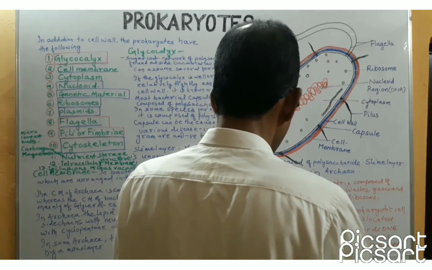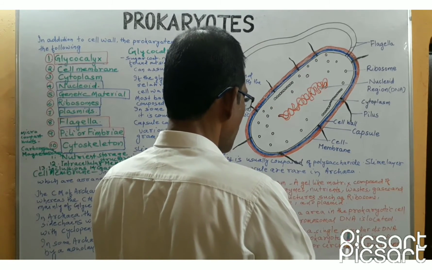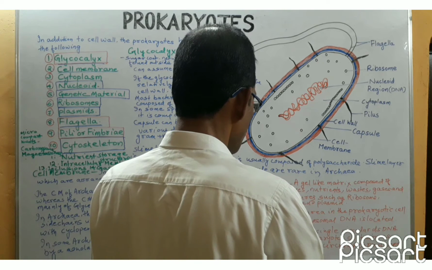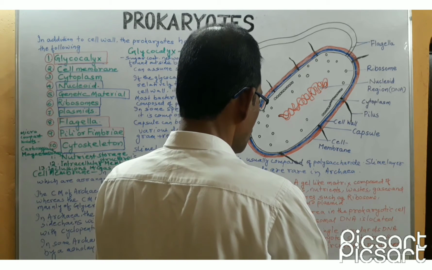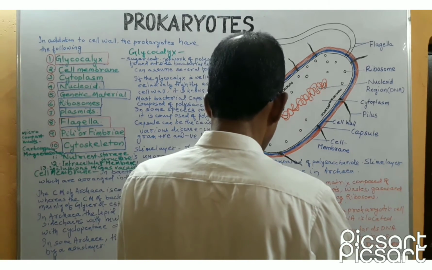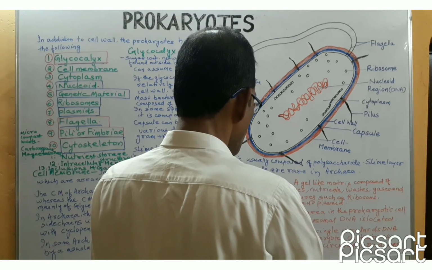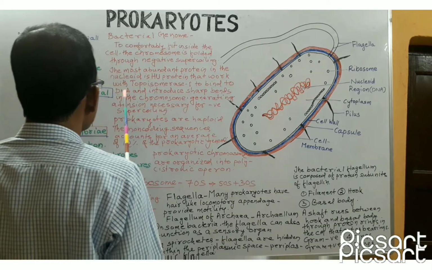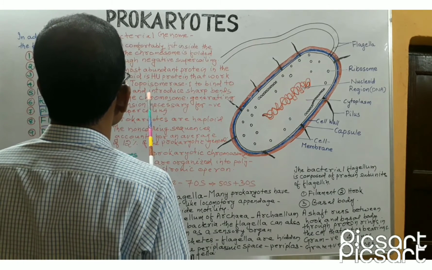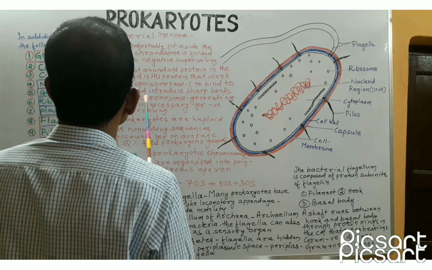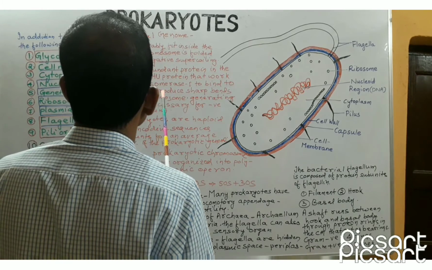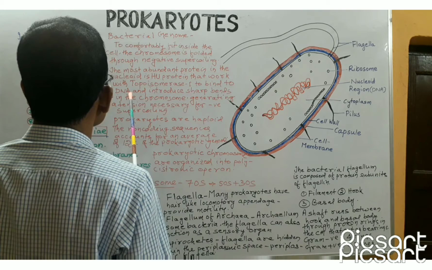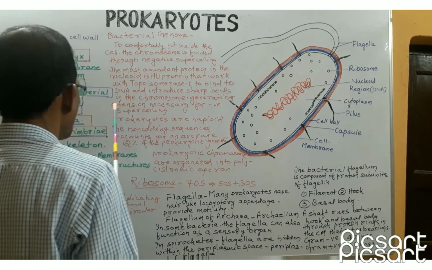In E. coli, there is a single circular double-stranded DNA molecule which is its chromosome. Some prokaryotes may contain as many as 4 linear or circular chromosomes. Prokaryotic chromosomes are much larger than the prokaryotic cell. So, in order to comfortably fit inside the cell, the chromosome is folded through negative supercoiling.